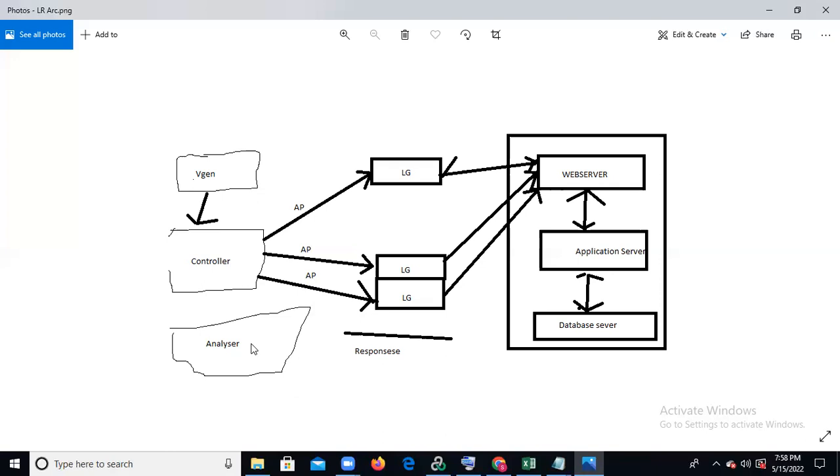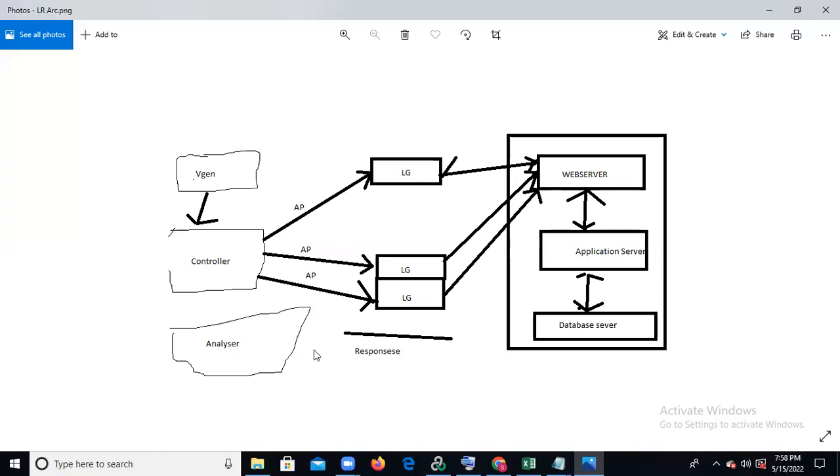So for example, we click login, and the request goes through LG, web, app, and DB. It checks that the username and password are there, and then it goes to the next page. Assume the request took 0.40 milliseconds, and after that the response comes back, and the total is 1.4 seconds. So this round trip of request and response is what we call the response time.